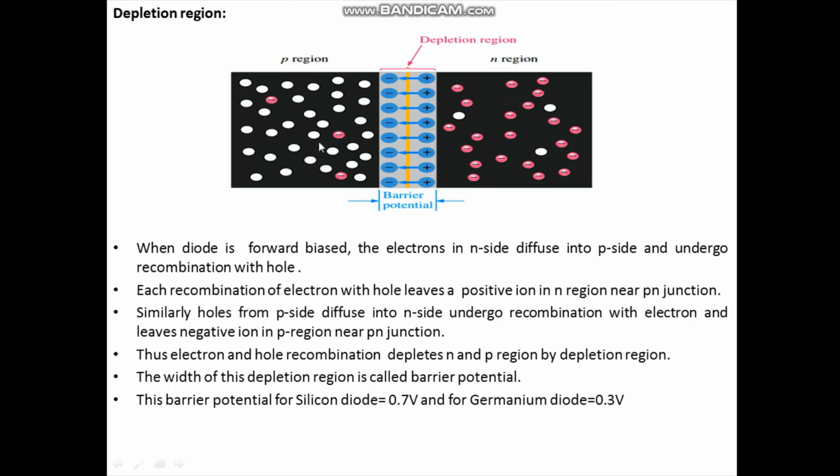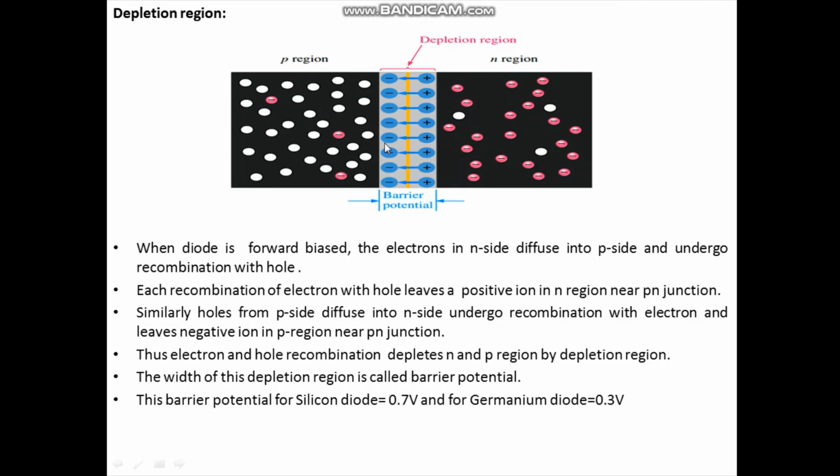Similarly, when holes from P region diffuse into N side, they undergo recombination with electron, and each recombination of hole with electron leaves a negative ion in the P region near the PN junction.